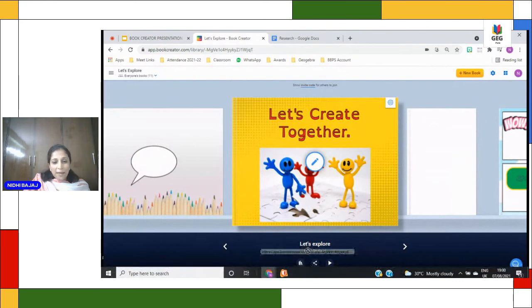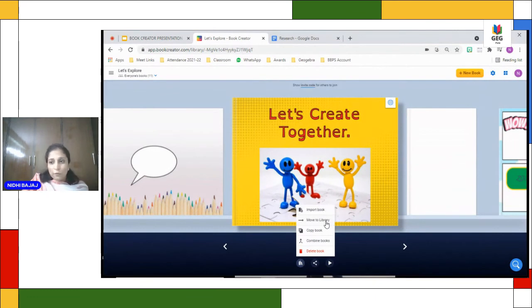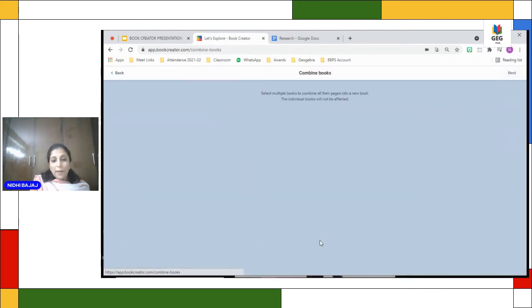You can combine these books. Like I have so many books here. I can import a book to any of the libraries. I can move my books to any of the libraries. I can copy the book. I can combine the books. Since collaboration is available with the paid version, what we can do is ask the child to create a book of 2 pages, and when they are good to go, I can combine all the books.